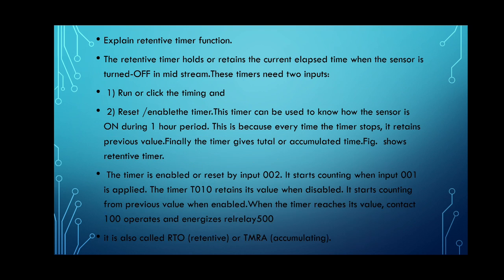So we will go with the question. Explain retentive timer function. A retentive timer holds or retains the current elapsed time when the sensor is turned off in midstream. The process is running and in between, due to some problem, the process is stopped. At that time the timer will go in off state and whatever time was elapsed or accumulated will be retained. So this type of timer is called a retentive timer.